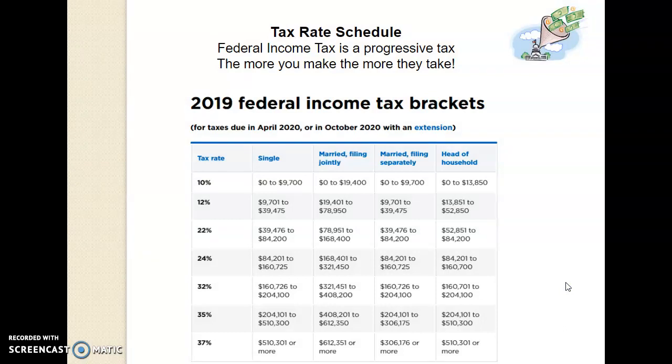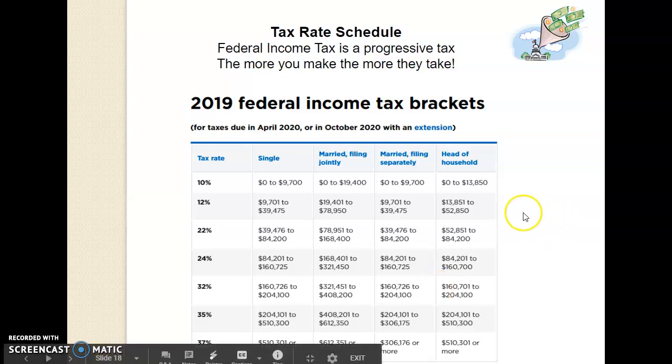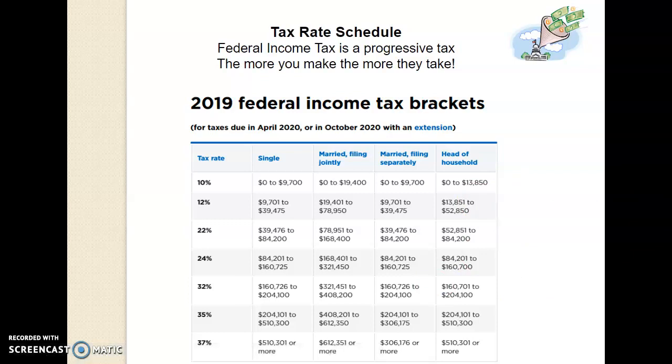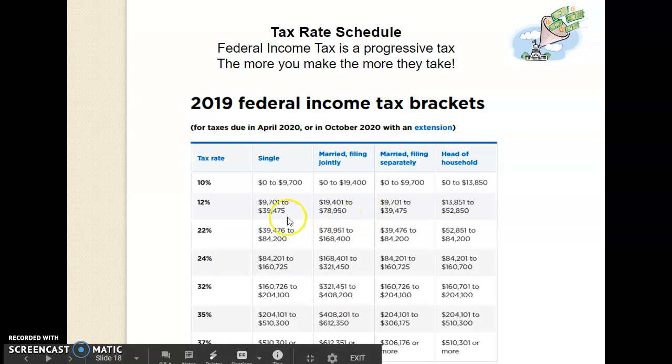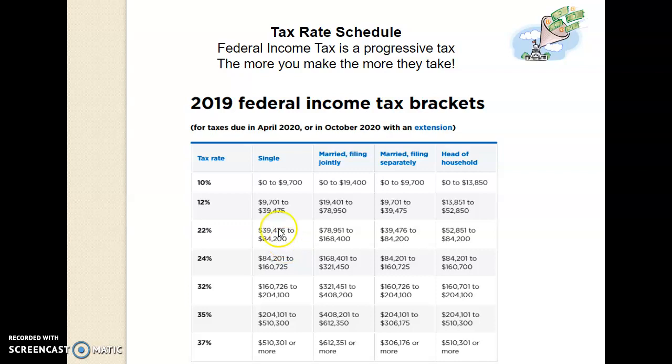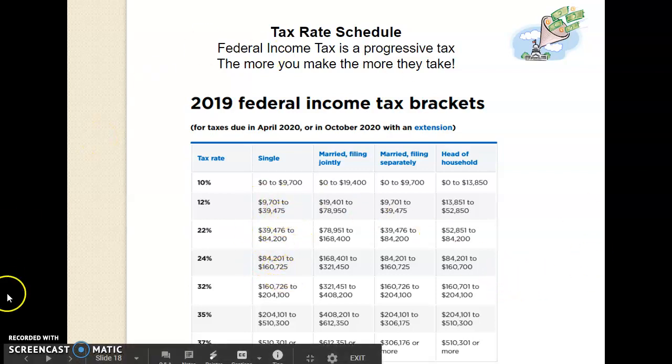Here's your tax brackets. This is federal income tax. State is different. But this is how much money is withheld depending on how much money you make. It is in bracket format, which can be confusing. But just know that when you make up to this much, they are going to only take 12%. And then any money you made over that, then they'll take 22%. Any money over that, they'll take 24%. So they're only taxing these certain amounts that you make in each section. This can be confusing. Maybe check out some YouTube videos that I'm going to attach here that will help explain that.